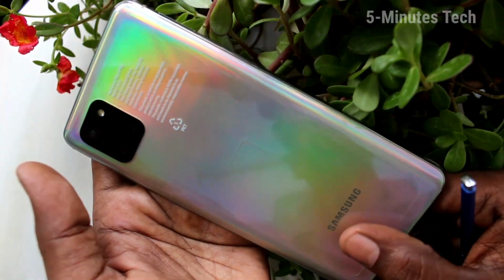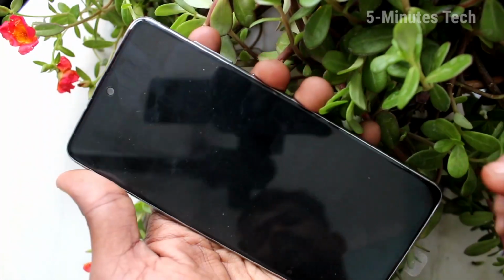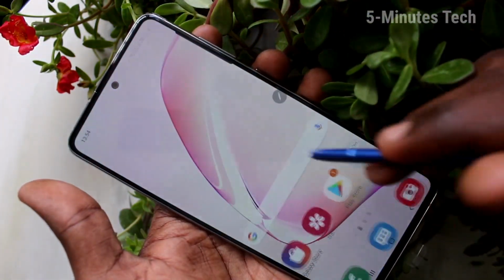This is Samsung Galaxy Note 10 Lite smartphone. In this video, you will learn how you can set ringtone on your phone Samsung Galaxy Note 10 Lite.